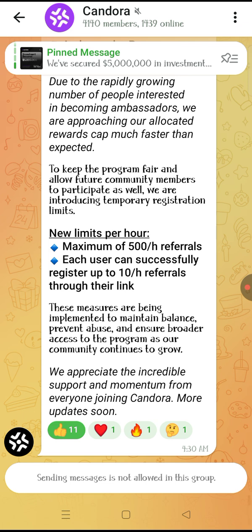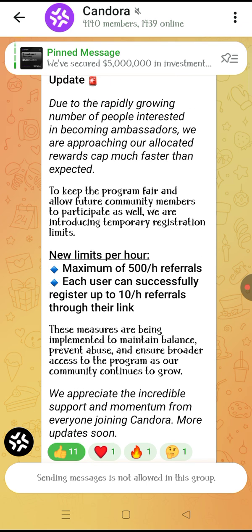These measures are being implemented to maintain balance, prevent abuse, and ensure broader access to the program as our community continues to grow. We appreciate the incredible support and momentum from everyone joining Kandora. More updates soon. So guys, I think you've heard what I've read, and that is what is here. So guys, that is it.